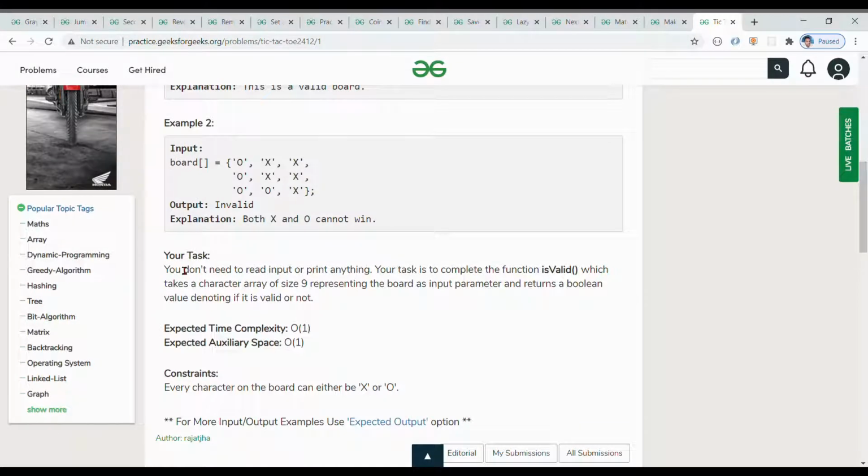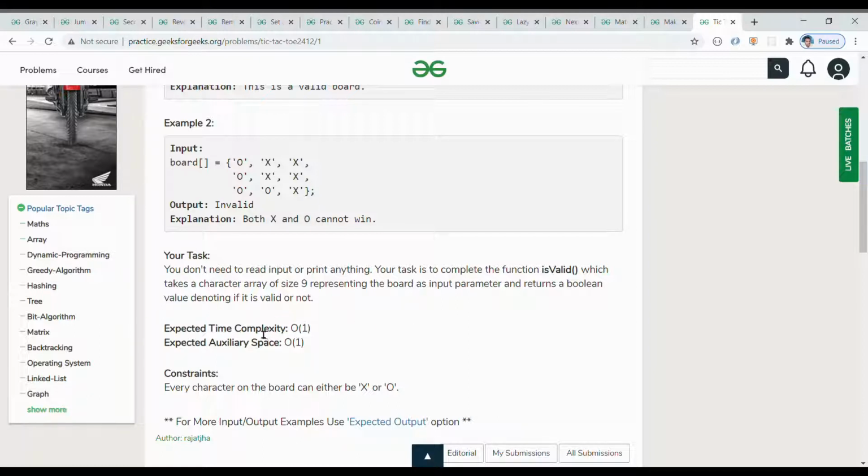What is our task? You don't need to read input or print anything, okay. Our job is just to determine valid or invalid conditions, right? So your task is to complete the function isValid, which takes a character array of size 9 representing the board as an input parameter and returns a boolean value denoting if it is valid or not, okay.